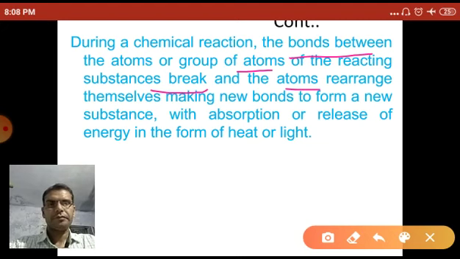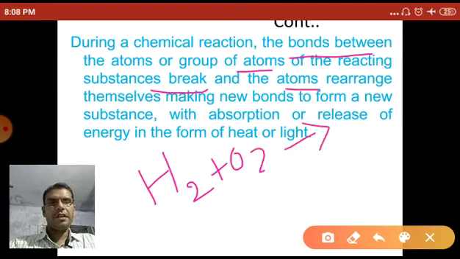Let's see. When hydrogen and oxygen react at high temperature, heating the oxygen gas and hydrogen gas, they produce the water molecule.